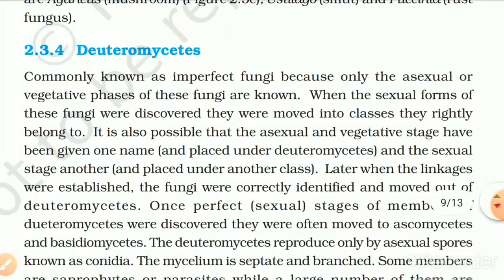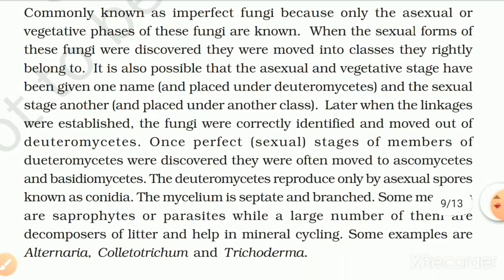2.3.4 Deuteromycetes, commonly known as imperfect fungi because only the asexual or vegetative phase of these fungi is known. When the sexual form of these fungi was discovered, they were moved into the classes they rightly belong to. It is also possible that the asexual and vegetative stage has been given one name and placed under Deuteromycetes, and the sexual stage another and placed under another class.